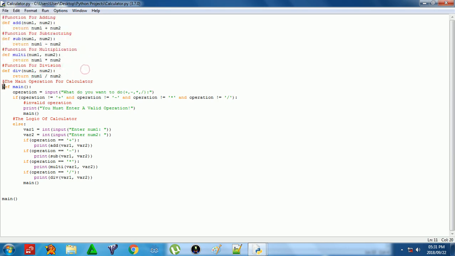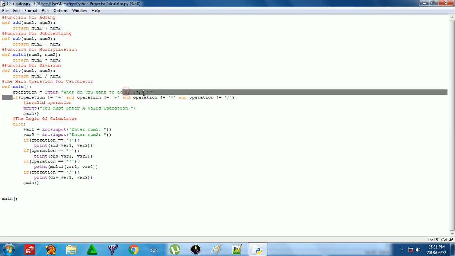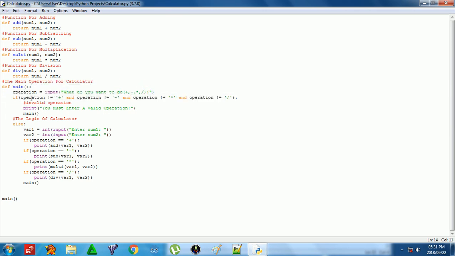Then here is where we actually use it. So it's going to ask you for an input. It's going to ask you for one of these four. Plus, minus, a star is for multiplication, and a slash is for division. Then it's going to ask you for an answer. If whatever you put in doesn't equal any of these, then it's going to print enter invalid operation. This is saying here this is for valid operation. Then it will run main again.